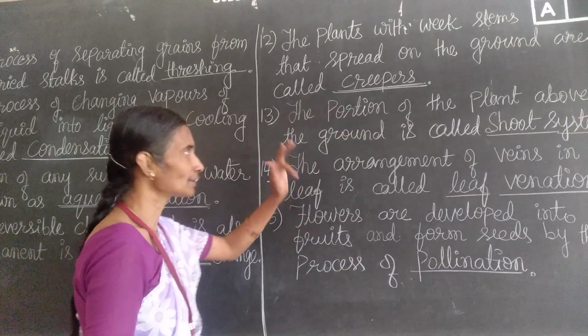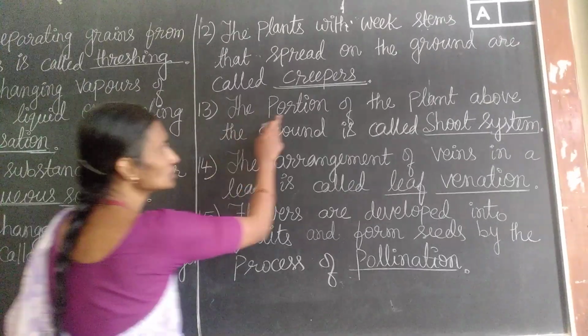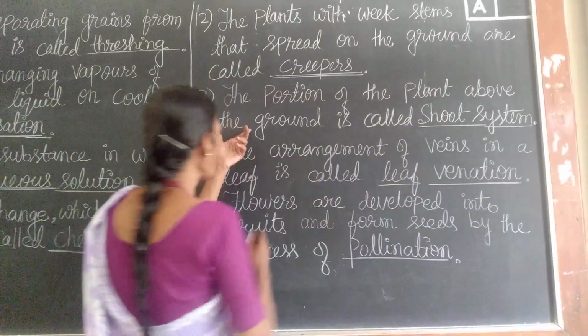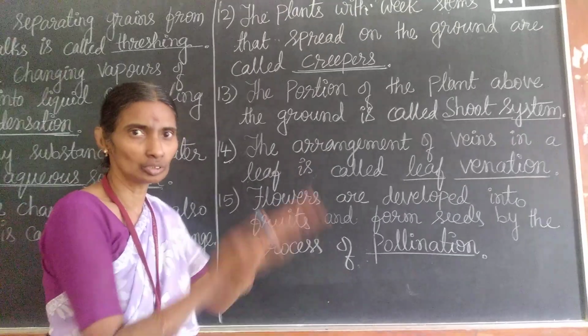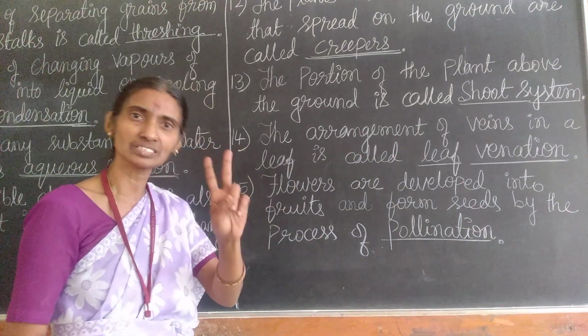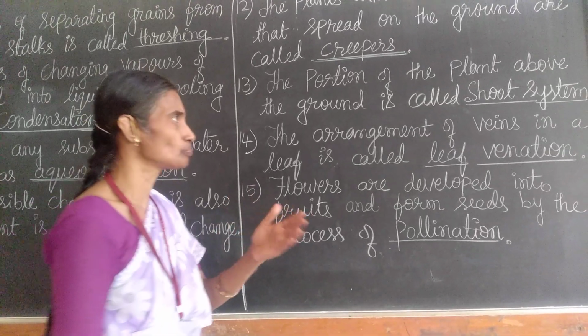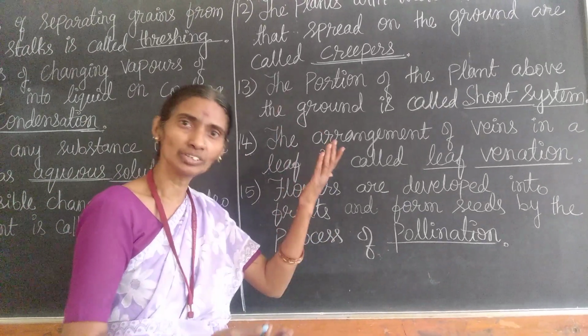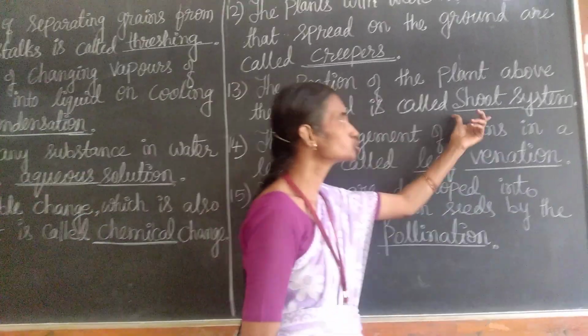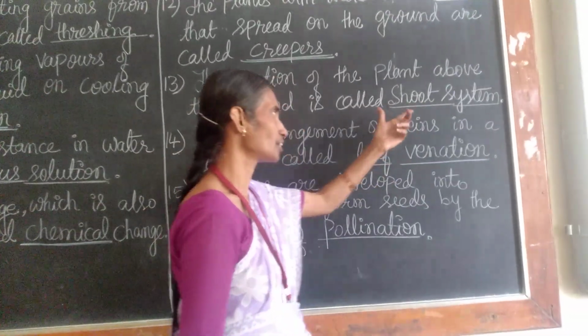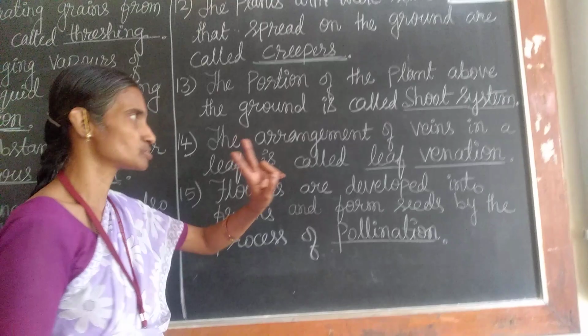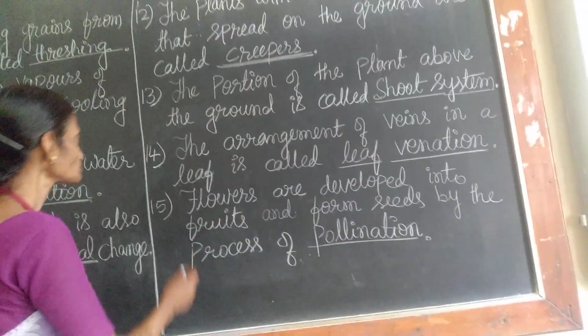They are called creepers. Next, the portion of the plant above the ground. You know, the two systems are there. One under the ground, that is root system, and the system which is above the ground, that is called shoot system. You know already the plant has got two systems, shoot system.